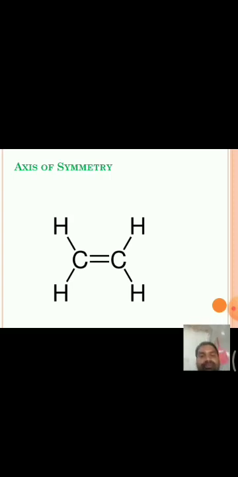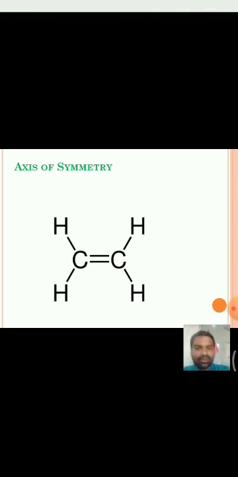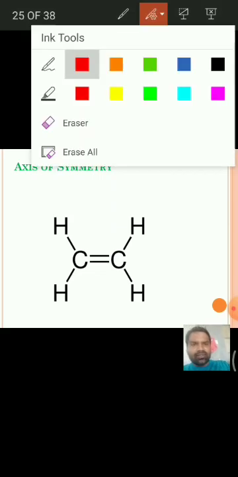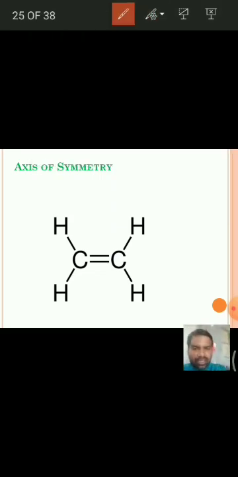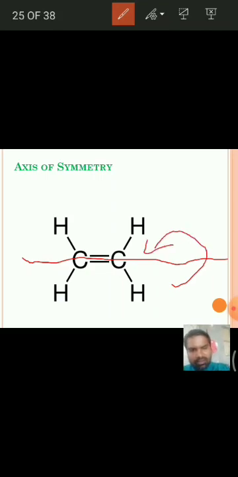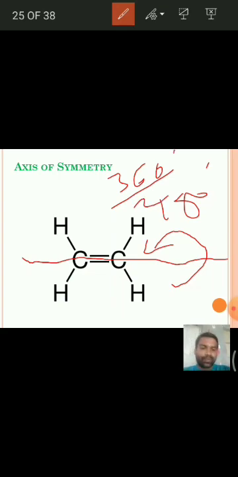For example, this is an ethylene molecule. We can easily explain axis of symmetry with this molecule. Assume a line or an axis passes through the two carbon atoms, through which, if we rotate by 180 degrees, or 360 by 2 degrees, then we get the identical molecule.